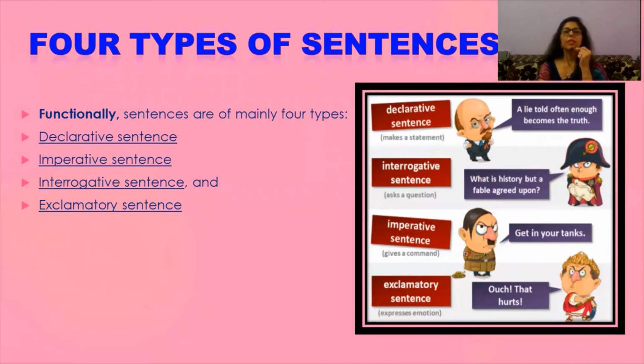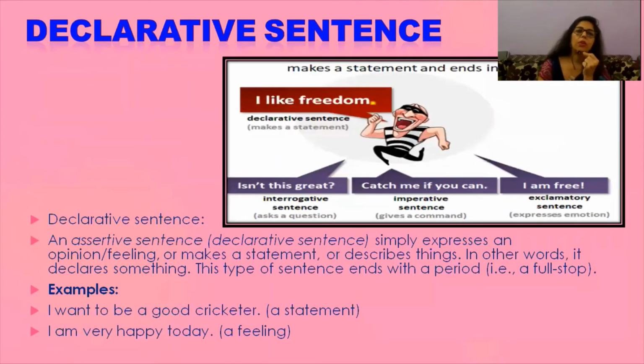An interrogative sentence always inquires or asks a question. An imperative sentence gives a command, such as get in your tents. It can be a request, it can be an order, and suggestion, etc. If we talk about an exclamatory sentence, ouch, that hurts, expresses any strong emotion or feeling.